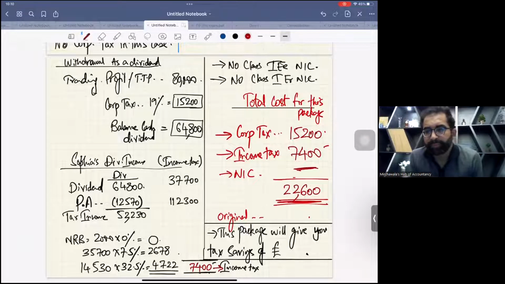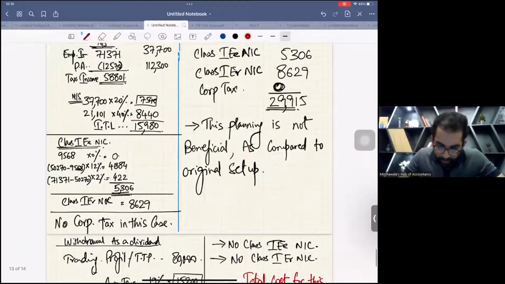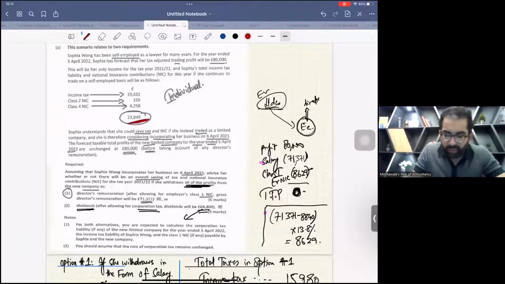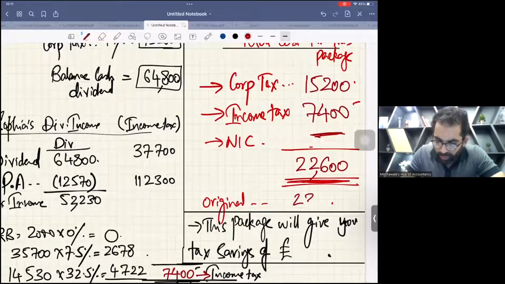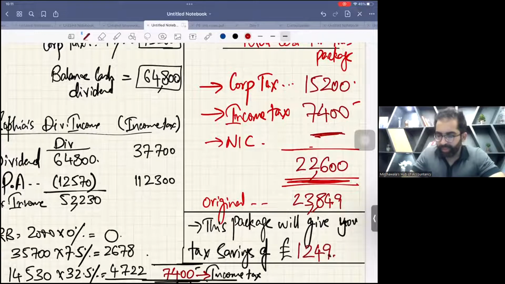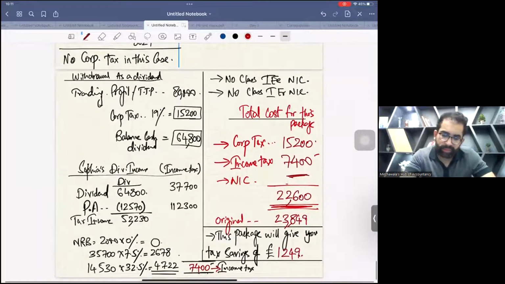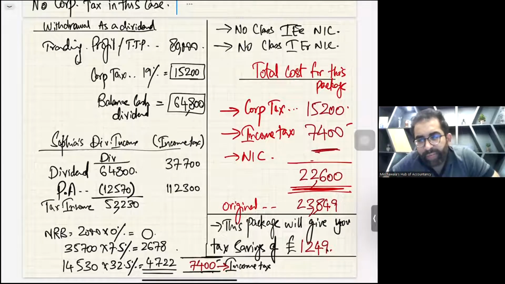Can you see the question? In the question, the package was 23849. See, this is the package. 23849 was the original package. Can you take the difference of these two? Can anybody take the difference of 23849 minus 22,600? Yes, you can say 1249, and that's the end of the question. The second package is beneficial, and by using the second package, you can save additional tax of 1249.